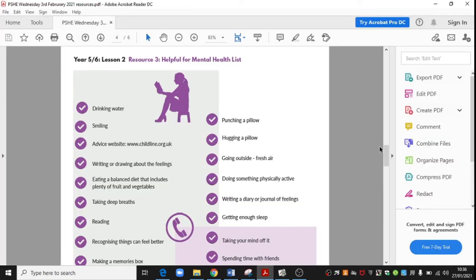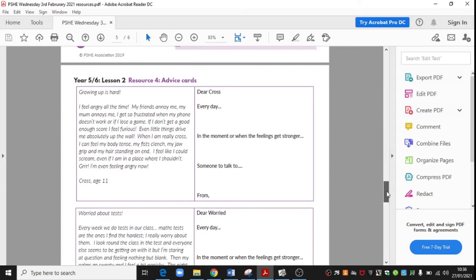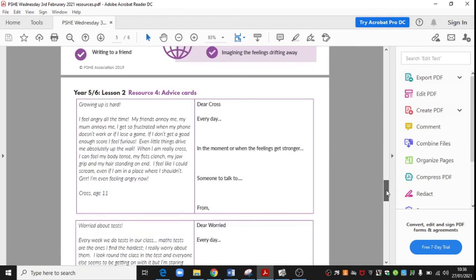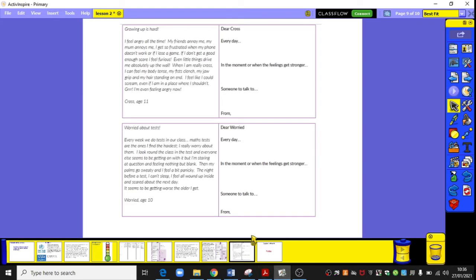Also in the pack that you've been given, there are a set of resourceful advice cards. There's quite a few there. We only need you to pick one, or you can do more if you have time. But what you need to do is, and I've just got some examples of two of them up here, you need to read through the scenario. And so this is an example of how you might complete this activity for one of the scenarios that are on that activity sheet. So you need to make a suggestion for the person.